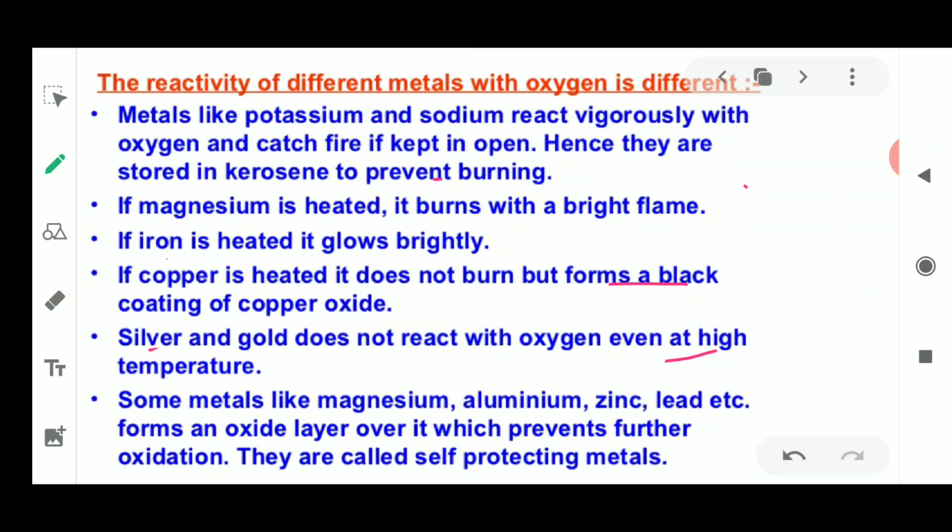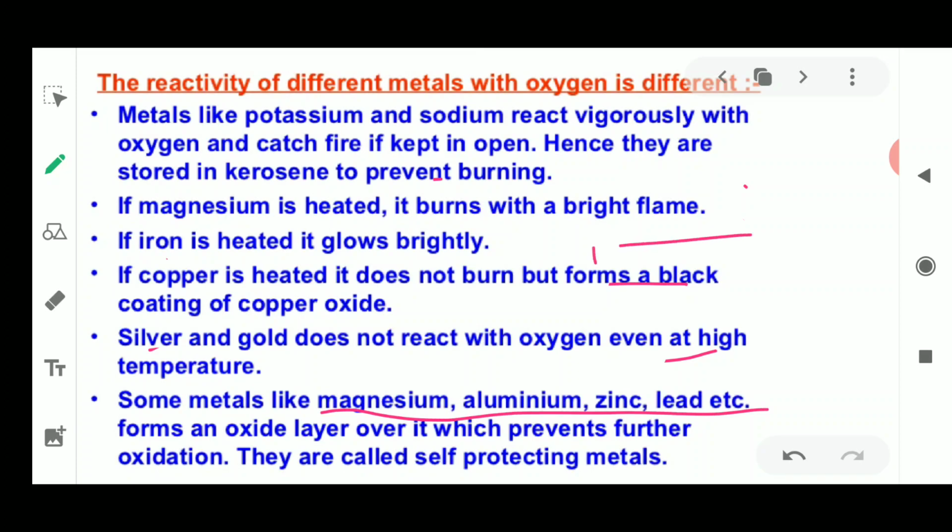at higher temperature. Next we will see that some metals like magnesium, aluminum, zinc, and lead also react with oxygen. If you see the magnesium ribbon present in the laboratories, when it is kept in the open, it reacts with the atmospheric oxygen and forms an oxide layer over it.